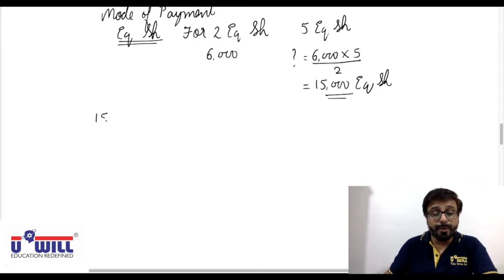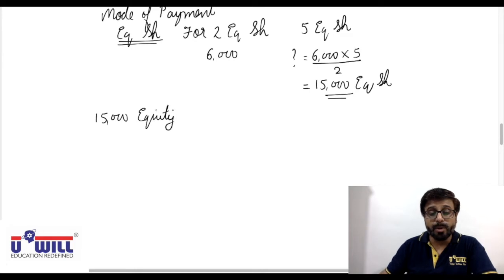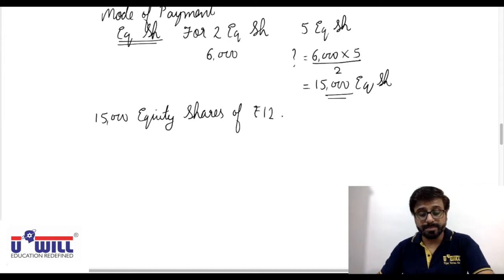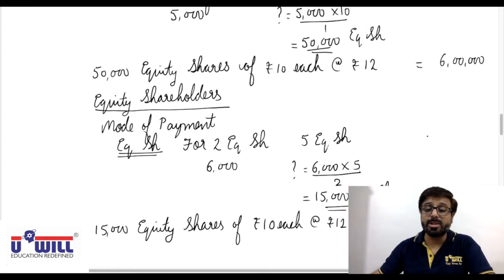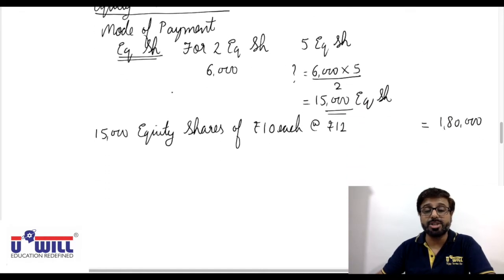Now, 15,000 equity shares of rupees 10 each at rupees 12. So 15,000 into 12, 1,80,000. Okay, 1,80,000 of equity shares will be paid to the equity shareholders.